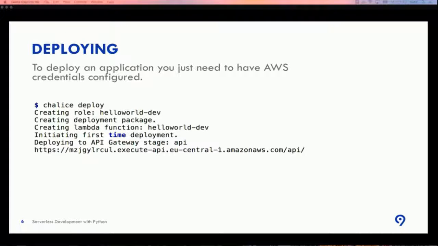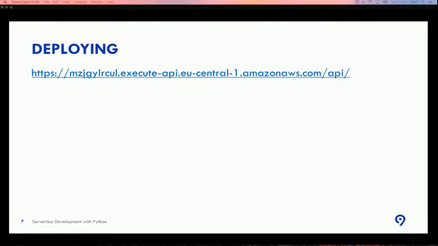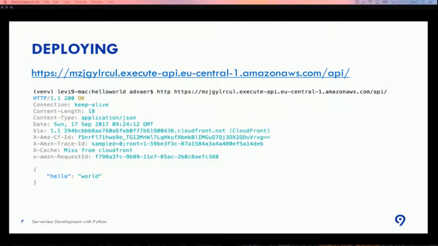You can see it creates roles, it creates a deployment package, it creates a Lambda function, it installs the first-time deployments, and it returns the URL of the API which we can call in the future. Let's call it. Of course I prepared it before, because I'm a very optimistic guy and I'm afraid that something will go wrong during the presentation. So this is a screenshot, but believe me, it's a real screenshot.